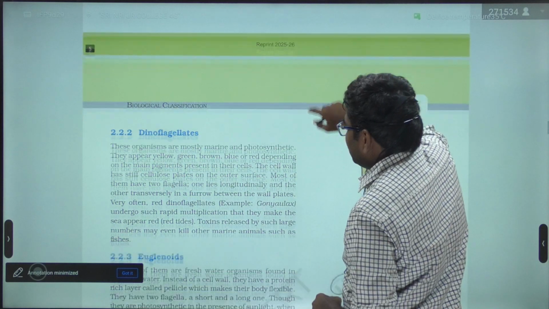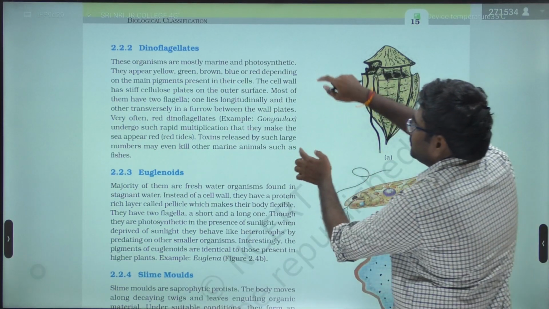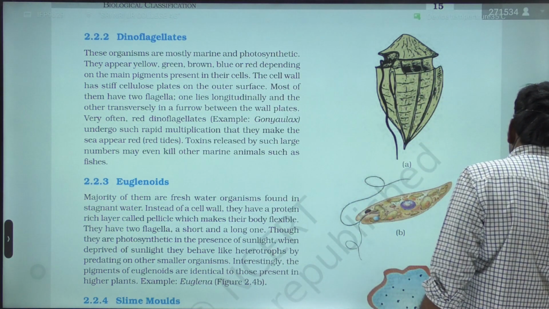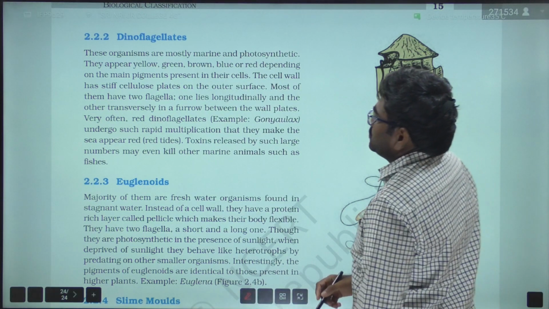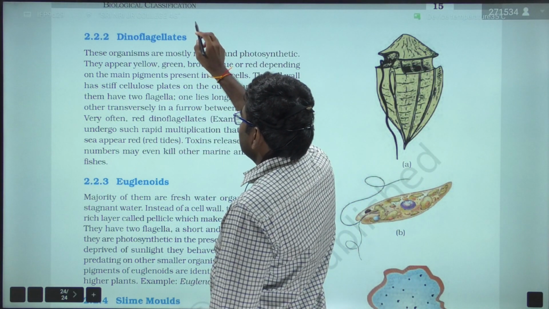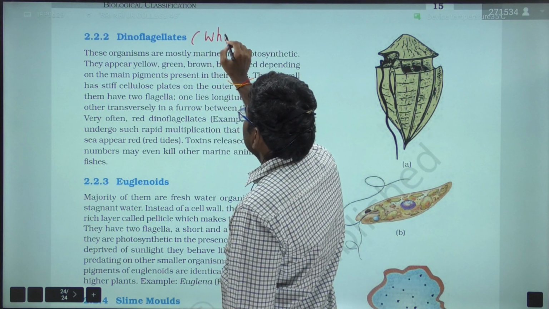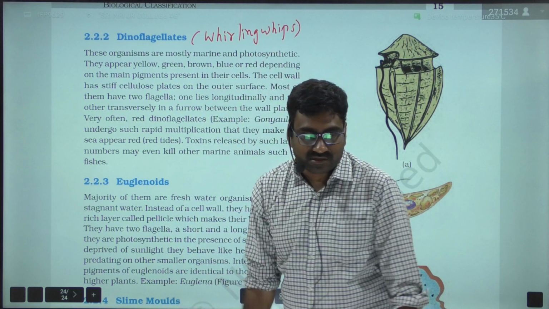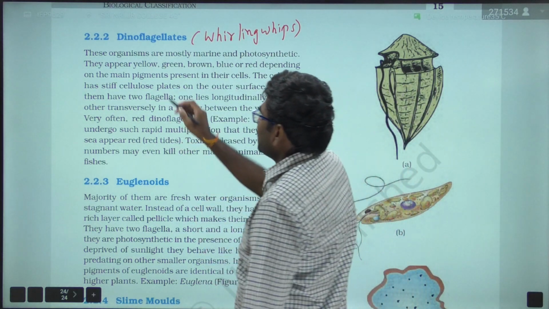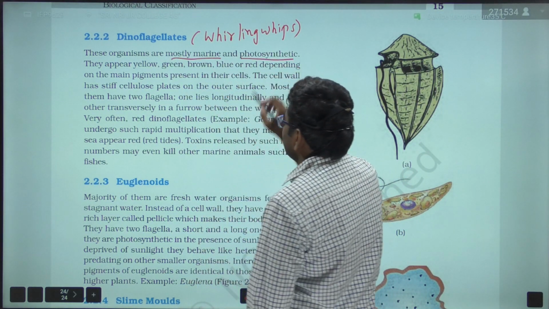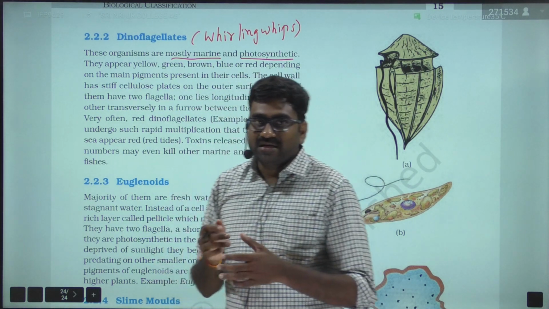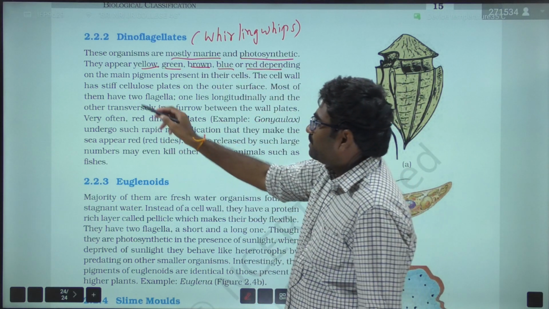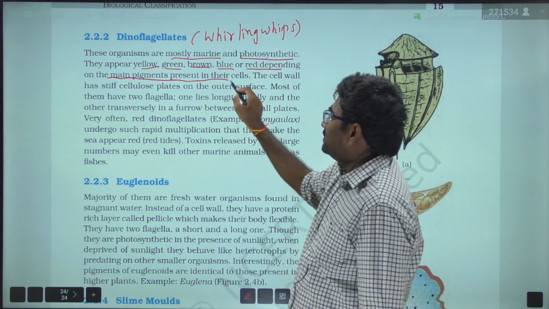Next, dinoflagellates. So dinoflagellates, here diagrams are also very important. Dinoflagellates are also called whirling whips. So these organisms are mostly marine and photosynthetic in nature. They appear in different colors: yellow, green, brown, blue or red depending on the main pigments present in their cells.